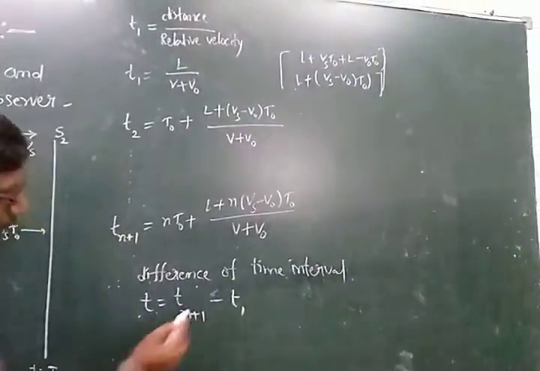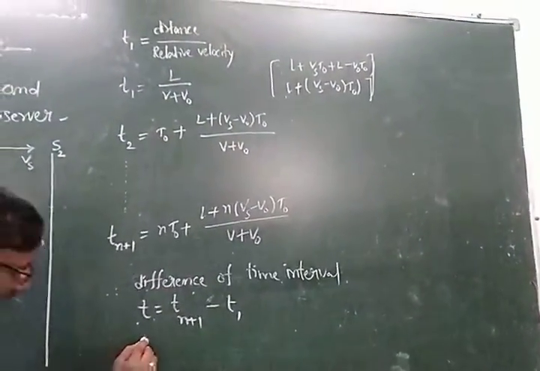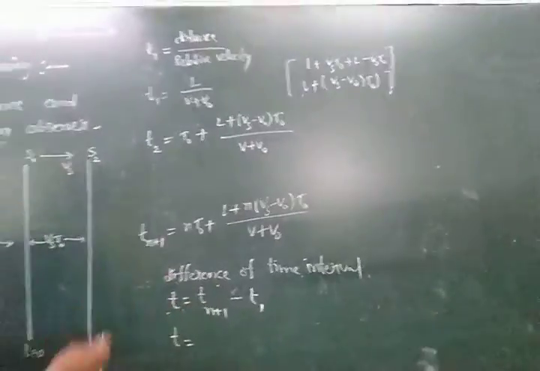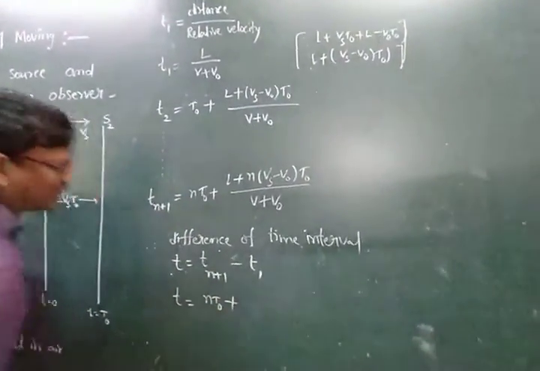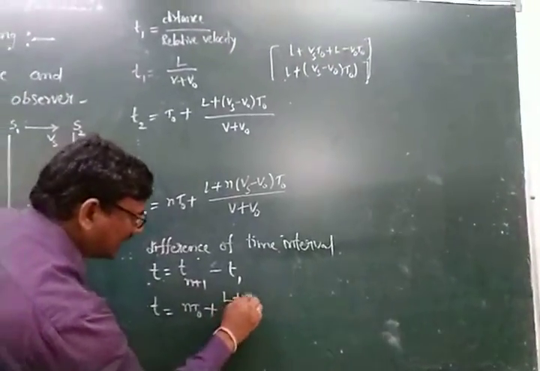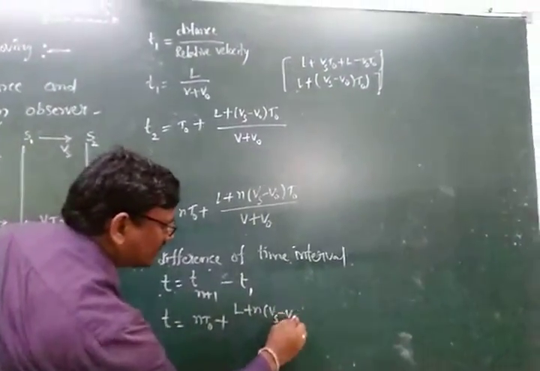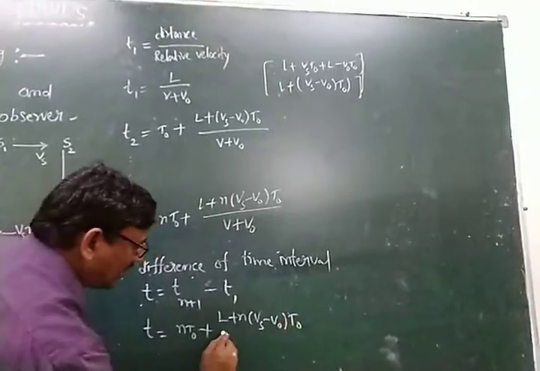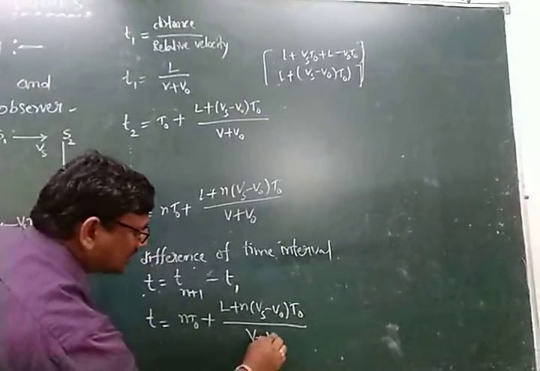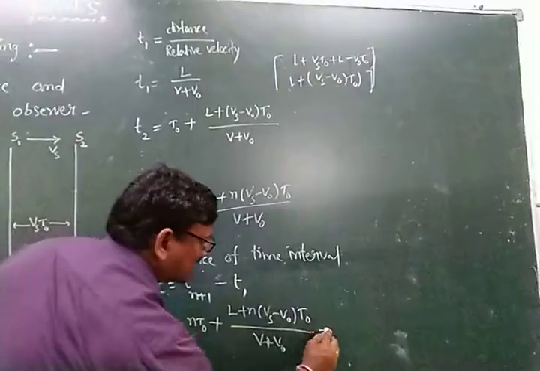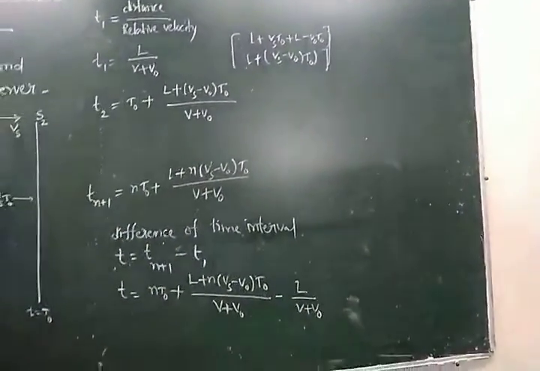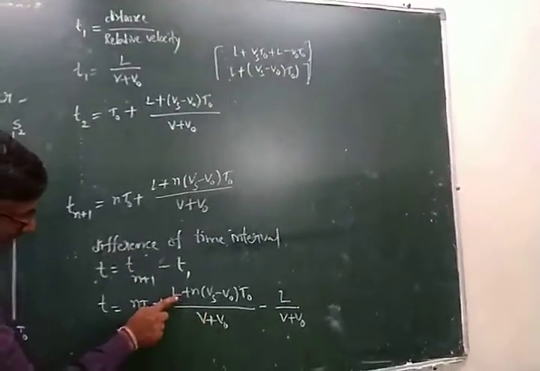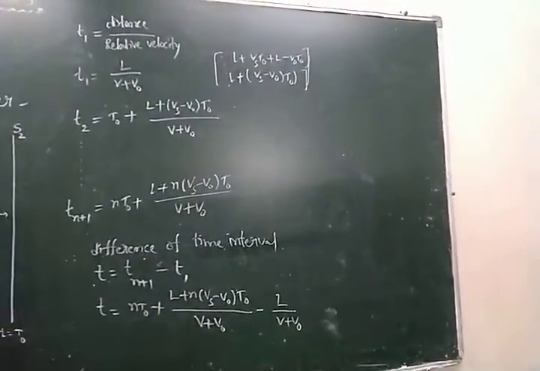T(n plus 1) minus T1. Here t is equal to T(n plus 1). T(n plus 1), how much is there here? N T naught plus L plus n into (Vs minus V naught) into T naught by (V plus V naught) minus L by (V plus V naught). Then V plus V naught divides both these terms and we have the calculation.